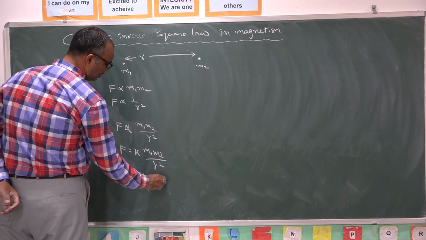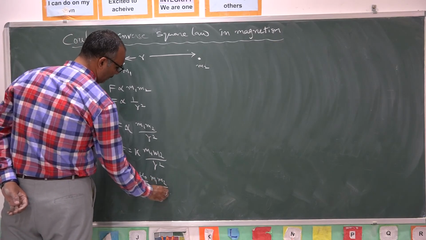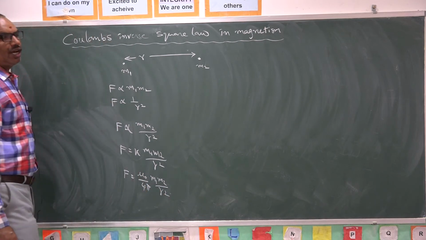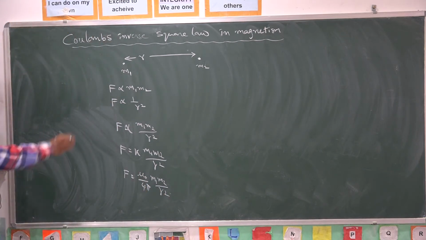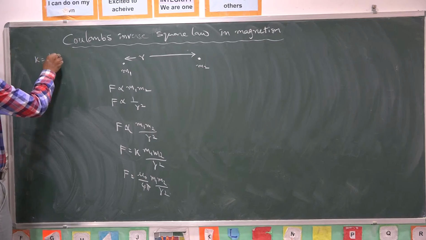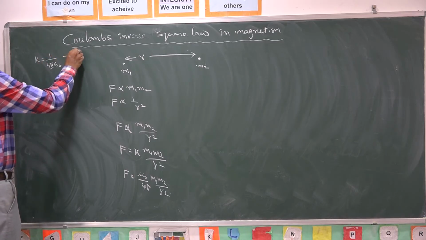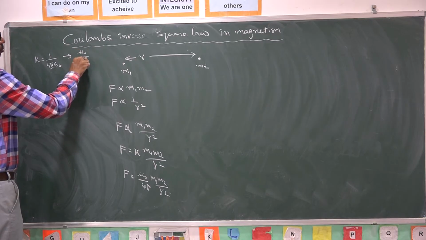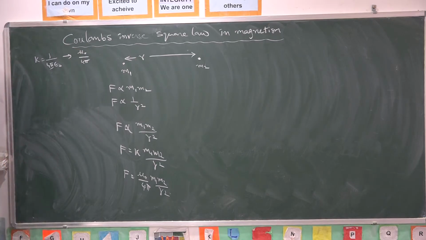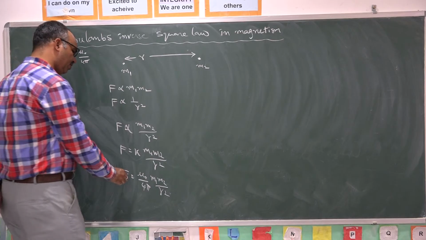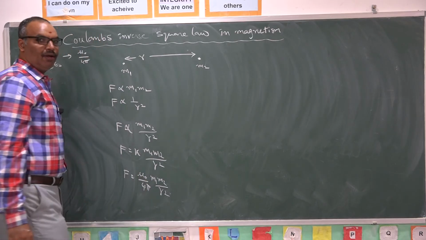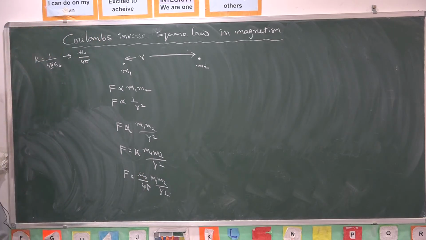It is discussed with respect to Gauss law. In electrostatics, the k value is 1 by 4 pi epsilon naught. The same way here you will get mu naught by 4 pi. This is the magnetic force of attraction or repulsion acting between two isolated pole pieces.